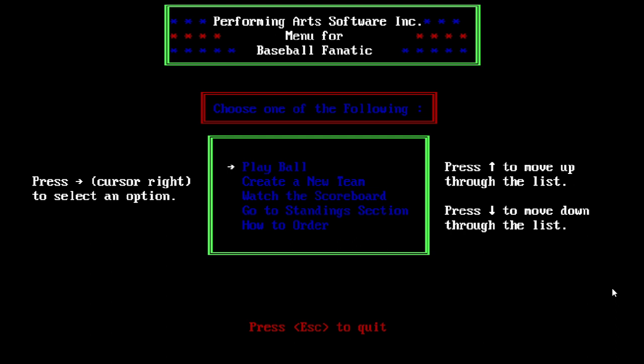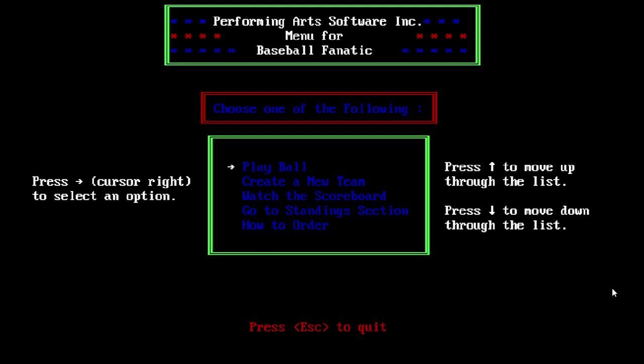So you can see this is the main menu. There's a handful of options. Just leafing through the manual, there is supposedly an optional file editor slash stat compiler for the game. I don't know if they ever sold any season discs or anything for it. And we'll take a look at the teams that come with it. I think they're mostly 60s and 70s greatest teams. We're not going to bother with creating a new team. Watch the scoreboard and so on.